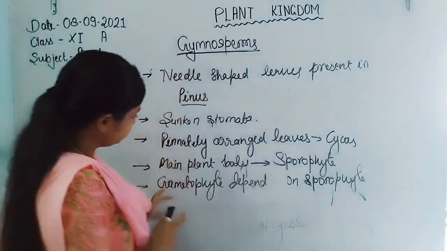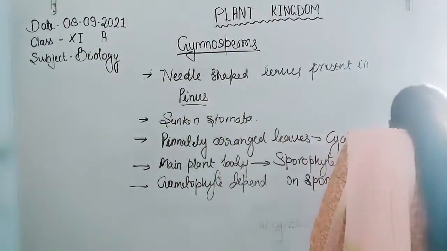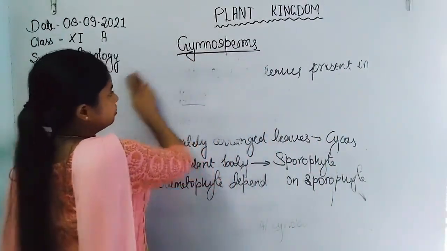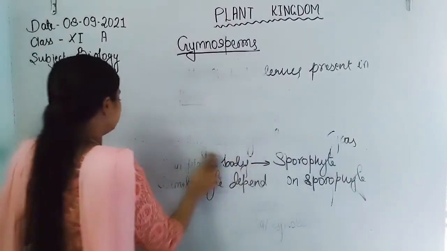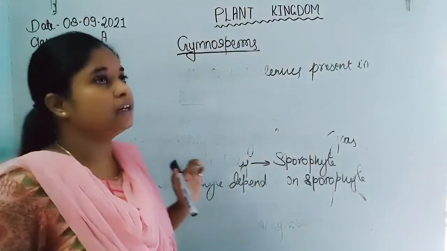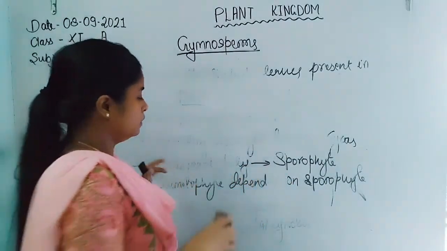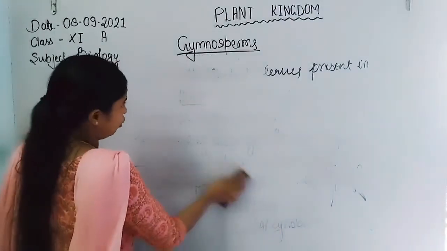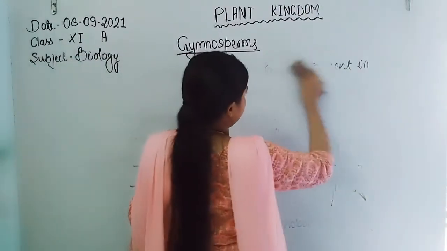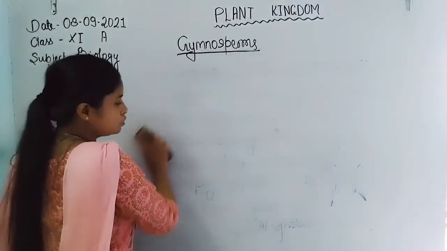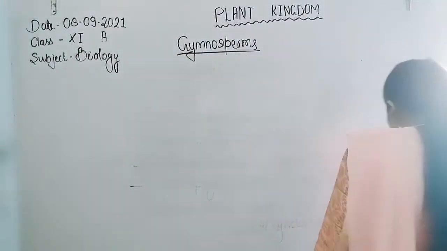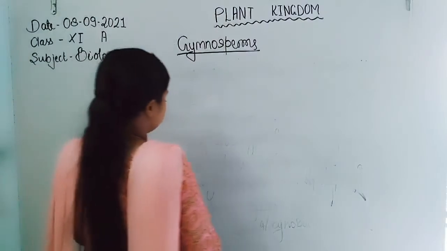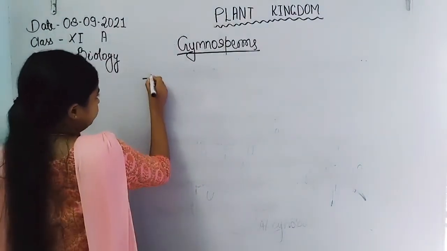So overall, now let us discuss the male and female reproductive bodies. In case of pteridophyte, spores are formed inside the strobili. But in the gymnosperm, they form gametes, not spores. In pteridophyte, the spores form and undergo dehiscence for the formation and development of the gametophyte in the free living state. But no such phenomenon takes place in gymnosperms.